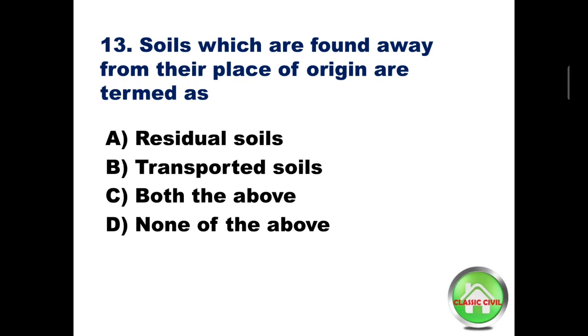Question number 13. Soils which are found away from their place of origin are termed as? Option A, residual soils, option B, transported soils, option C, both the above, option D, none of the above. Answer is option B, transported soils.